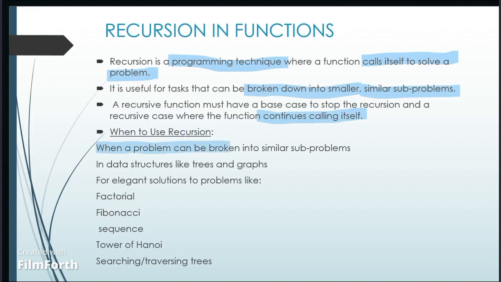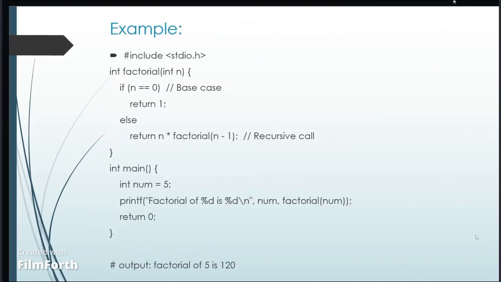When do we use recursion? When the problem can be broken into similar subproblems. In data structures like trees and graphs, we can use recursion. And for elegant solutions to problems like factorial, Fibonacci sequence, Tower of Hanoi, or searching and traversing trees, we can use recursion.